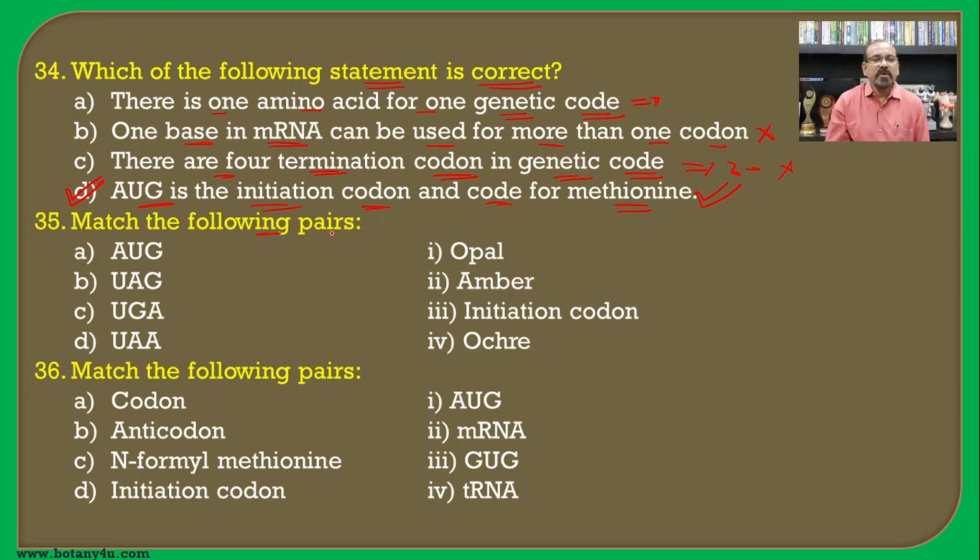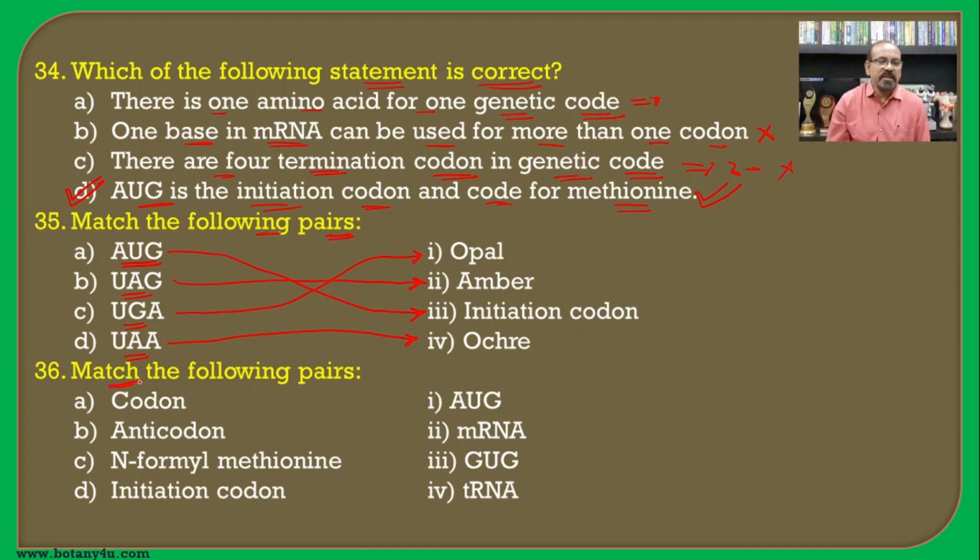Then match the following pairs. AUG, then UAG, UGA and UAA. These are the different codons on the mRNA. So AUG is the initiation codon, then UAG is known as amber, UGA is known as opal, and UAA is known as ochre or umber. So in this way we can correctly match the pairs.